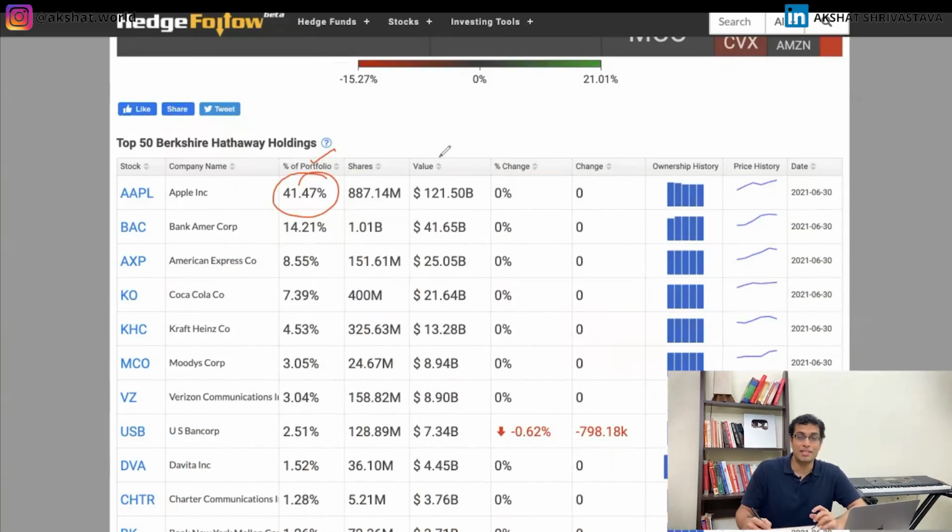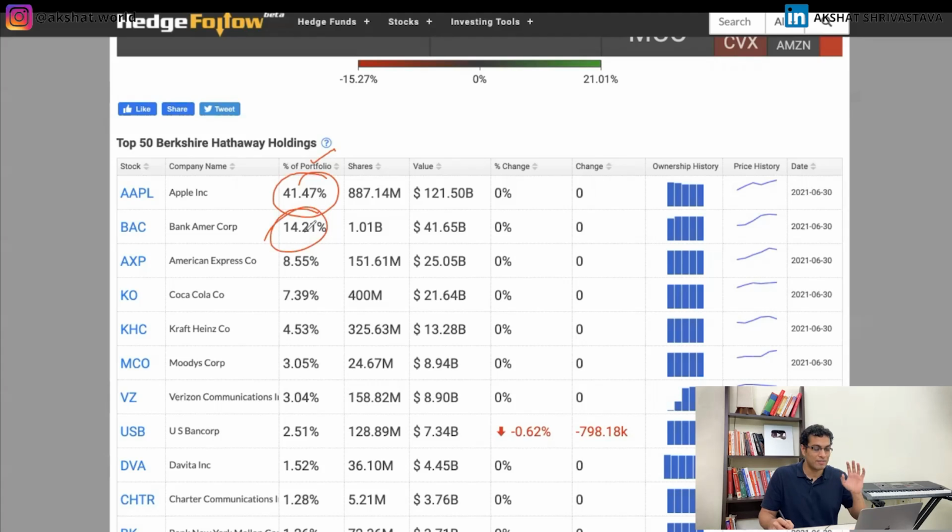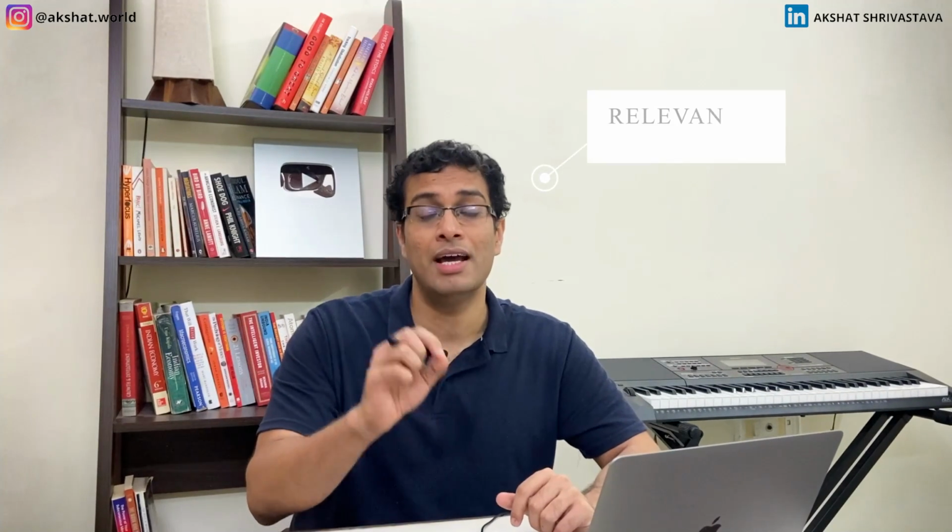So when these big investors take these types of positions, 41%, 14%, 10% is fine. But when you see numbers like 41%, 14, 15, 20%, these numbers are just too high, and you should be very, very sure that whichever company you have invested in, they will give you relevant information and timely information. Okay, this is a very important point.